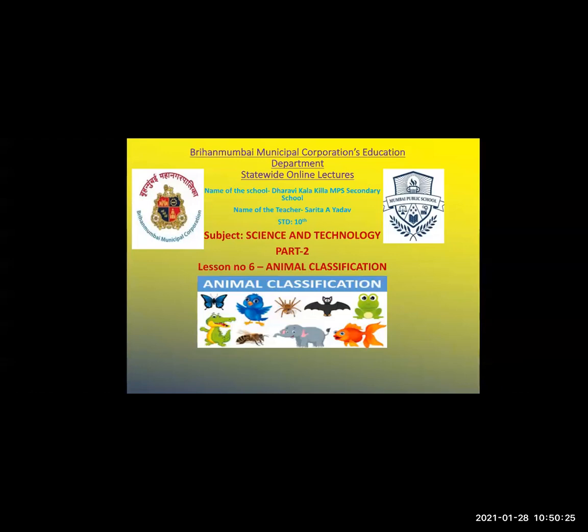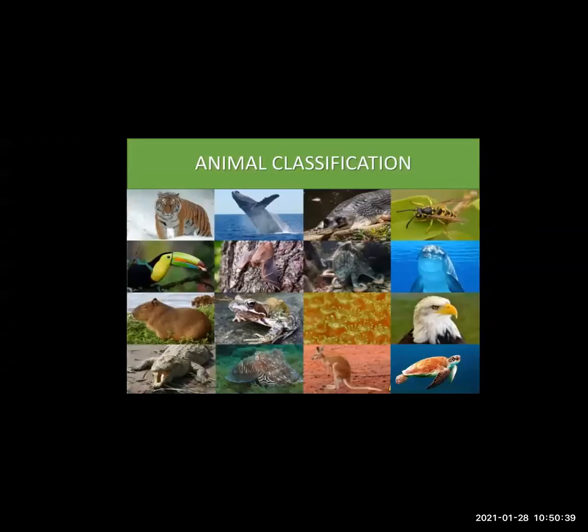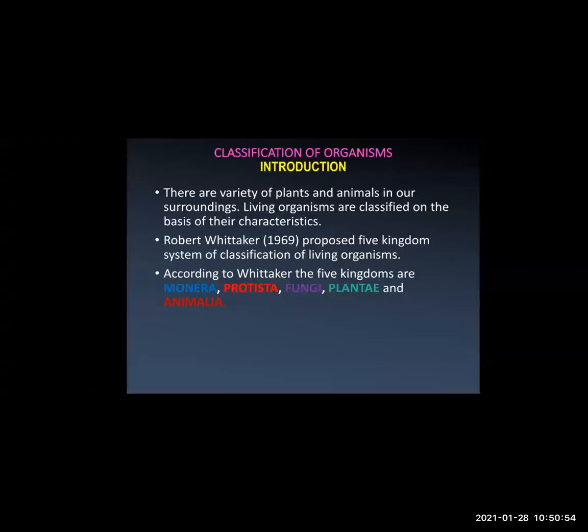Okay, students. Today, I'm going to give a presentation on the subject Science and Technology Part 2, and my topic is lesson number 6, Animal classification. We are going to study about animal classification, different varieties of animals, diverse animals which are present on earth. We are going to study about them in detail.